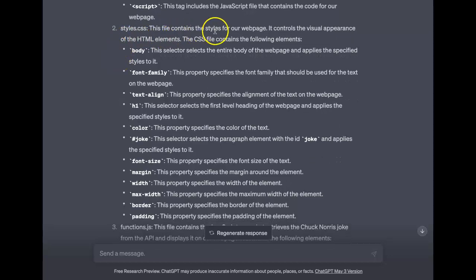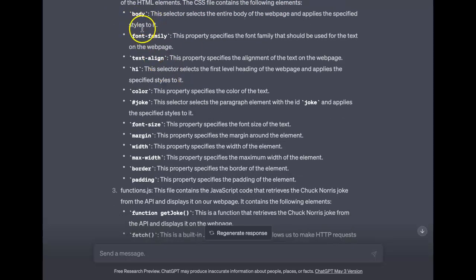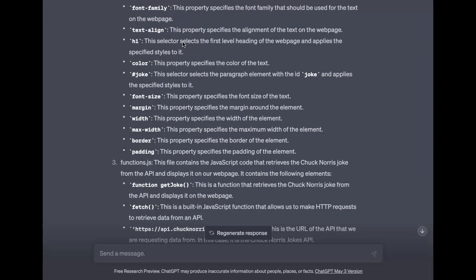Styles.css. So this is the file that contains the style for our web page. It controls visual appearance. The CSS file contains the following elements. It has the body element. This selector selects the entire body of the web page and applies the specified styles to it. Font family. This property specifies the font family that should be used for the text on the web page. Text align. This property specifies the alignment of the text on the web page. So basically it's all the visual stuff.